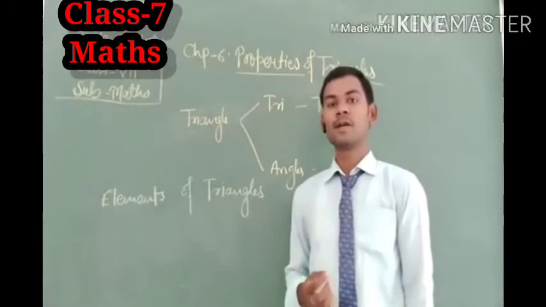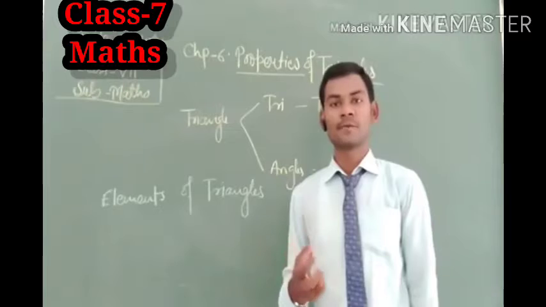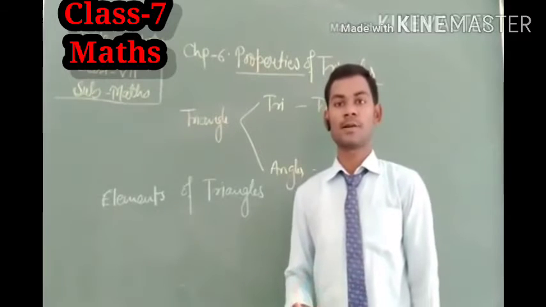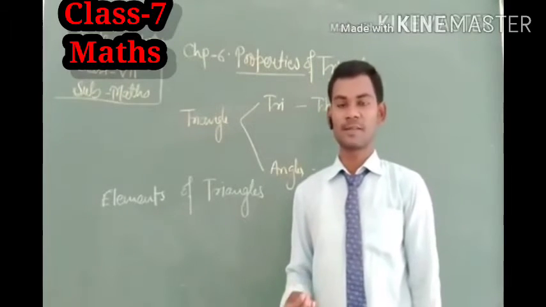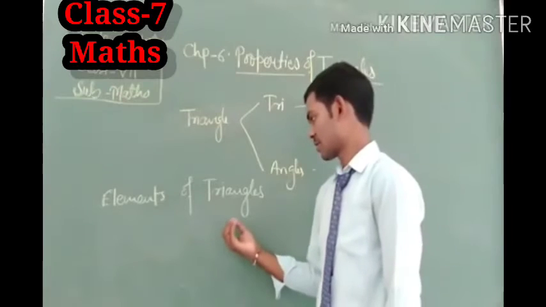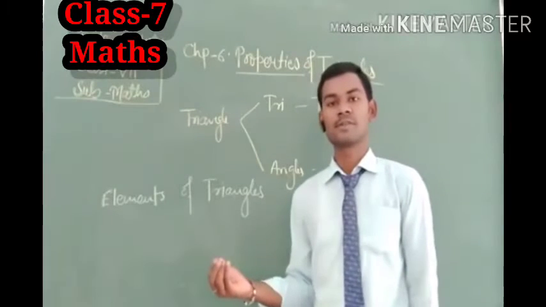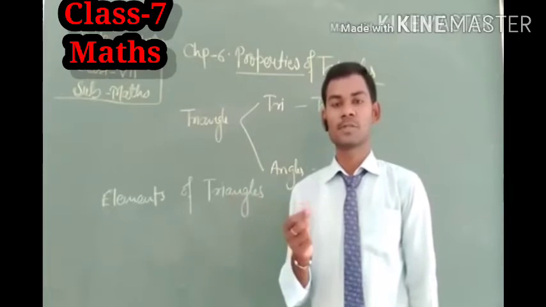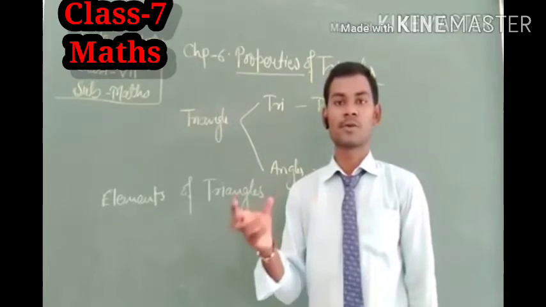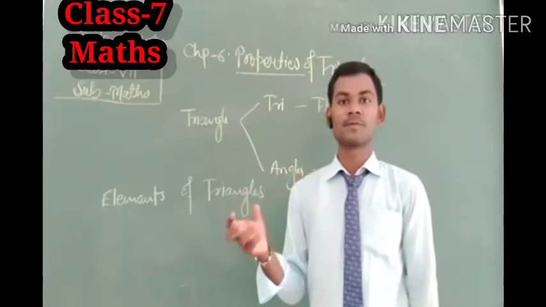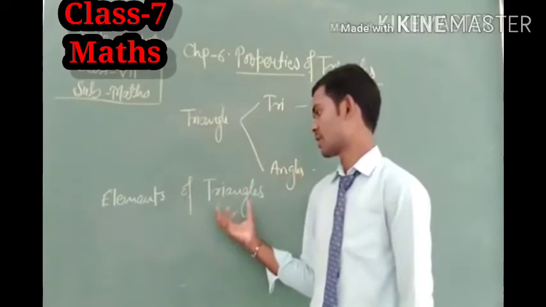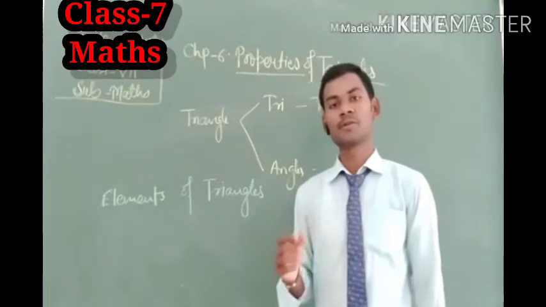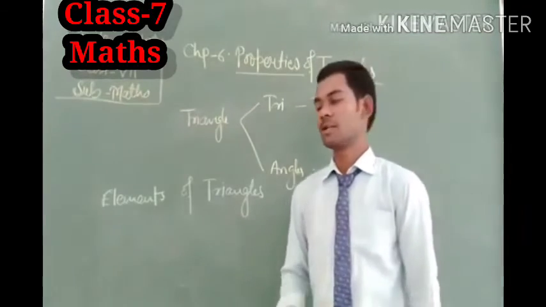Water is a compound, and the elements by which water is formed are hydrogen and oxygen. In the same way, you can say that a triangle is also a compound which is formed by various elements. So an element is a pure substance; when two or more elements get together they form a compound. Similarly, a triangle has also its elements. So let us see what are its elements.